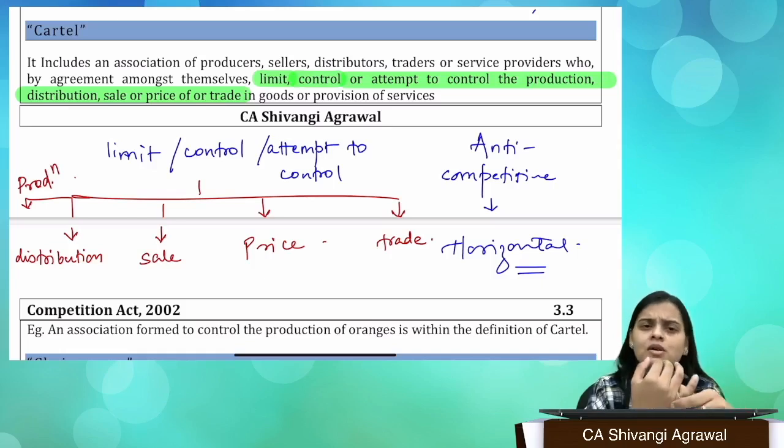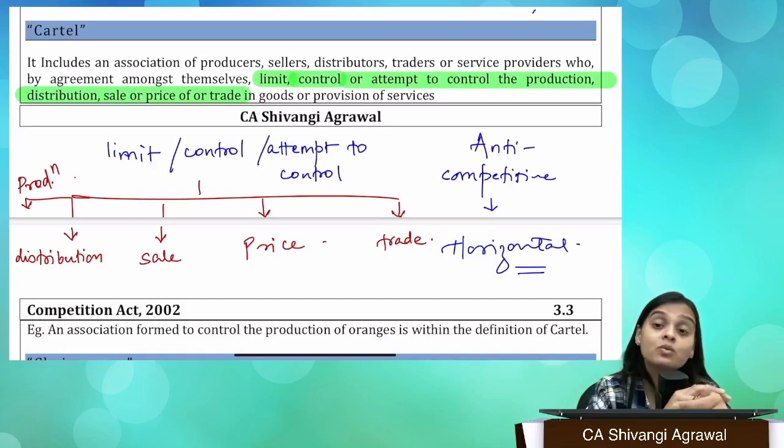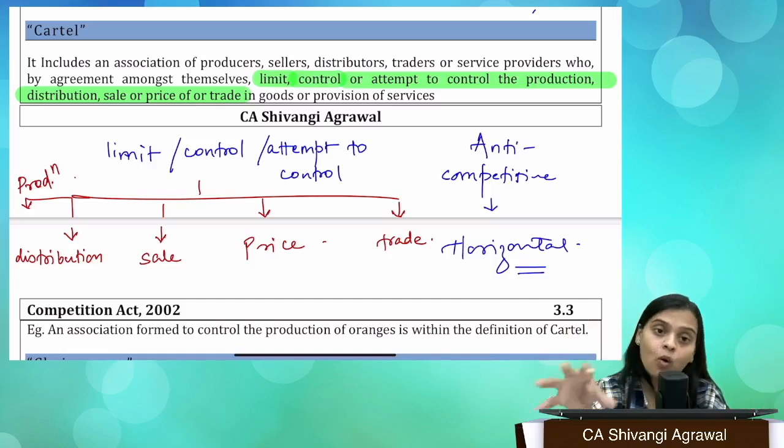So cartels are anti-competitive in nature. Cartelization is not permitted. If you form a group just to control the price, that we all are going to fix a particular price and provide only at that price, it is also cartelization.